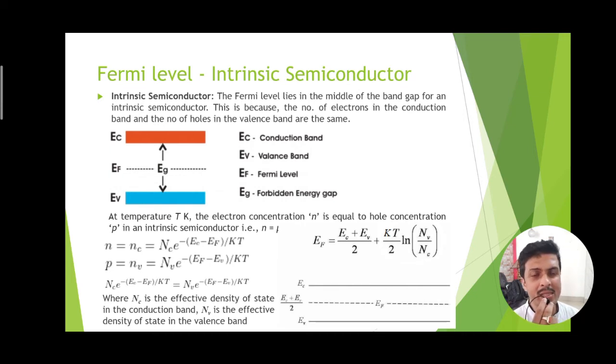So if we equate this n and p, because the number of electrons in the conduction band and number of holes in the valence band for intrinsic semiconductor are same, therefore, the Fermi energy level expression we can get on the right hand side, as it is showing, the first term is the average of the conduction and valence band energy, and the second term is a natural log of the ratio of the effective density of energy states in the conduction band and valence band.